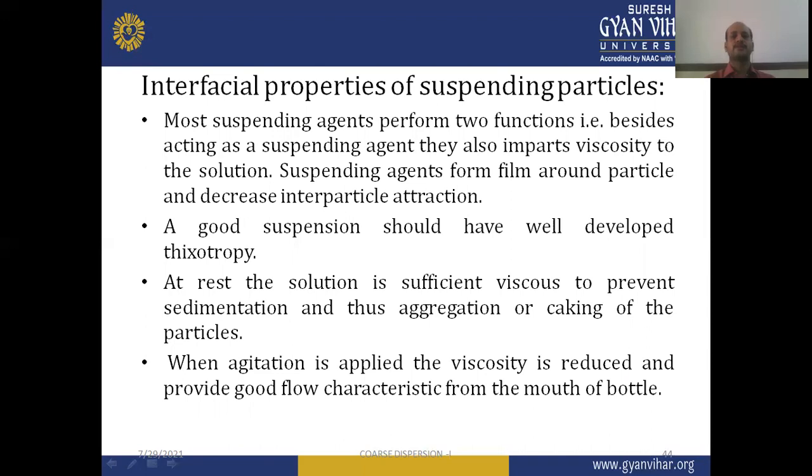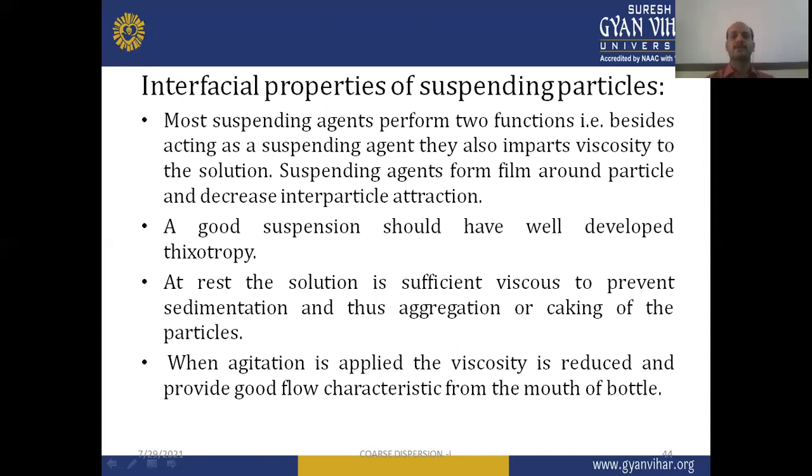Suspending agents form a film around the particle and decrease the interparticle attraction. A good suspension should have well-developed thixotropy. What is thixotropy? The gel-sol-gel system, where the system shows a gelling state in resting condition. When we apply shear stress, it will convert into sol state, and again it will be converted into the gel state. But the conversion from sol to gel will be a comparatively isothermal and slow recovery process. So a good suspension should have well-developed thixotropy.